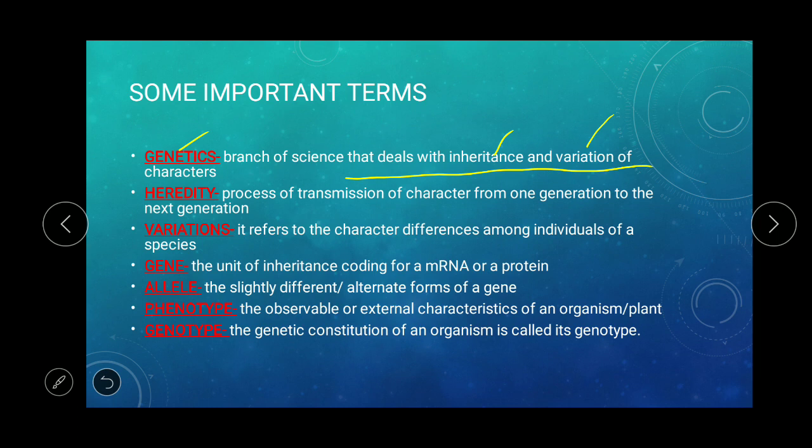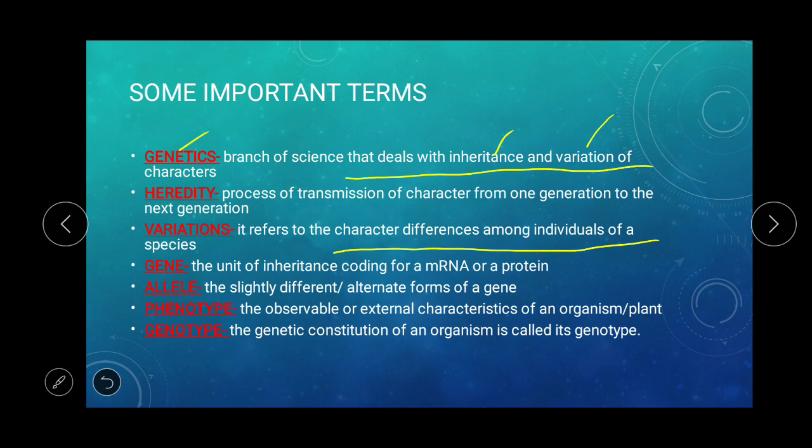Then variation is the character differences among the individuals of a species. Character differences means various types of differences, maybe in face, maybe in height, maybe in weight, etc. Just imagine, no two siblings are exactly alike, except in the case of twins. The siblings are the closest relatives and they are not alike. So you can just imagine between two cousins and two distant persons. The character difference is there, and this is called variation.